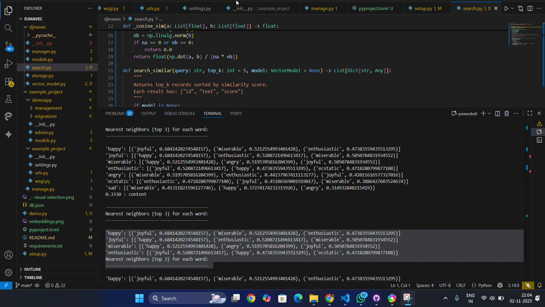It comes with admin integration and multi-model support. In the future, it can go to text, image, and audio support in later releases. To sum it up, Djmavec will transform Django plus MariaDB into a powerful AI-native framework, helping developers build smart, semantic-search-aware web applications, not just the usual traditional ones. With minimal setup and zero external dependencies, with just a pip install command, they'll be able to use all the features.